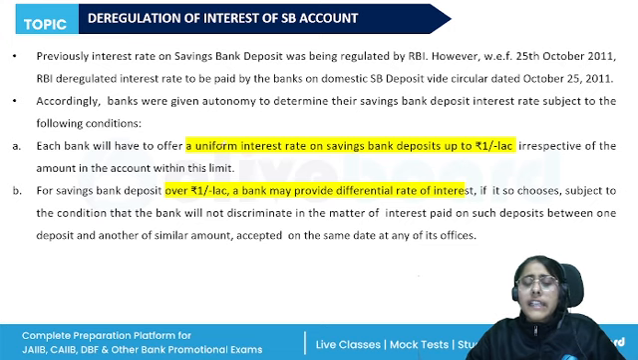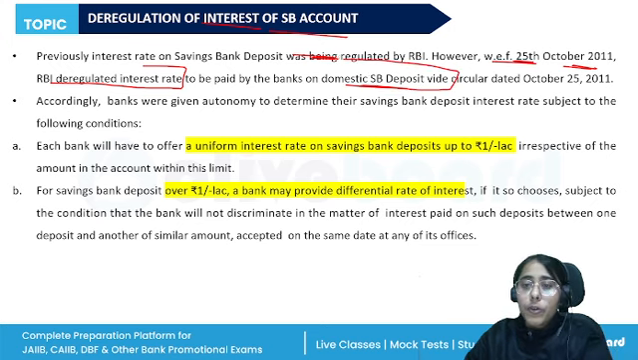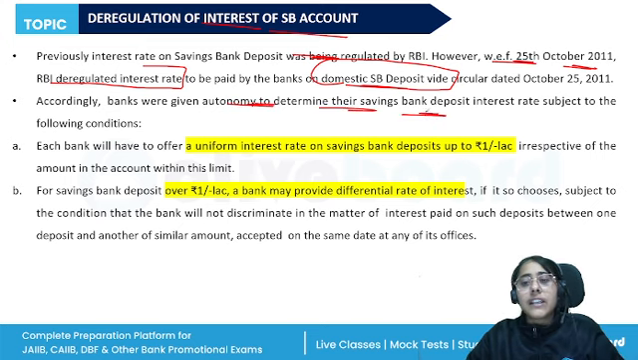Then monthly average balance, interest payment on daily product basis, all of these things are there. Services which are offered in a savings bank account we already know. Another important point is regarding the deregulation of interest of the savings bank account. Previously, the interest rate was regulated by RBI, but now with effect from 25th of October 2011, RBI has deregulated the interest rate to be paid by the bank on the domestic savings bank deposit. So now banks have the autonomy to determine their own savings bank deposit interest rate.